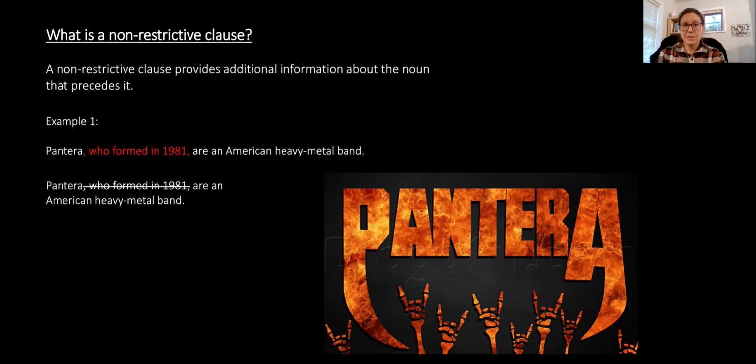Another way I like to test this is to remove the clause altogether and see if the sentence still makes sense. And here we can see Pantera are an American heavy metal band. It does make sense still, so it is definitely a non-restrictive clause.